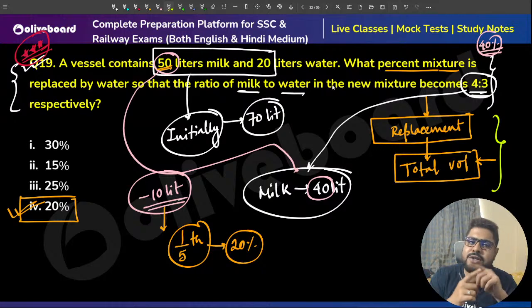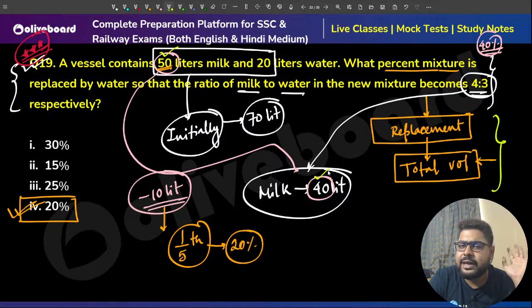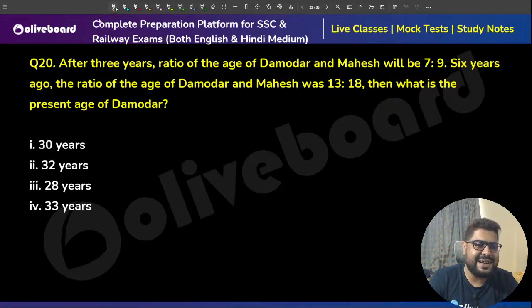Just calculate. So 10 liters you have taken out, because 50 liters milk was there, now it is 40 liters, meaning 10 liters is gone. 10 liters is what percentage, you calculate, that is your answer. Done? Perfect. Next.